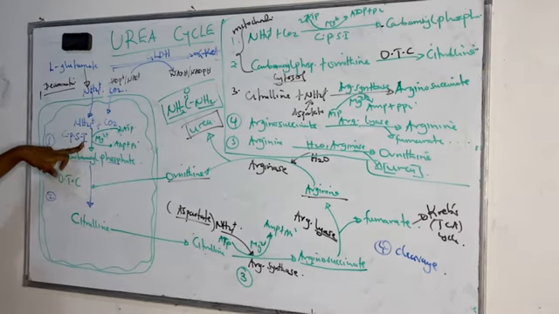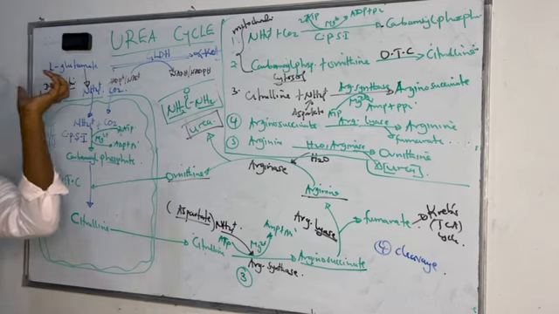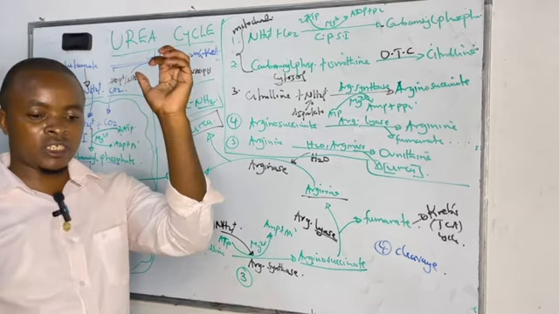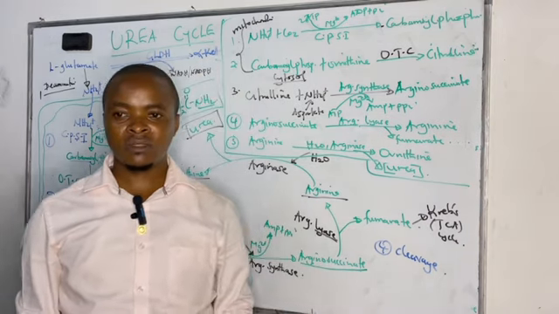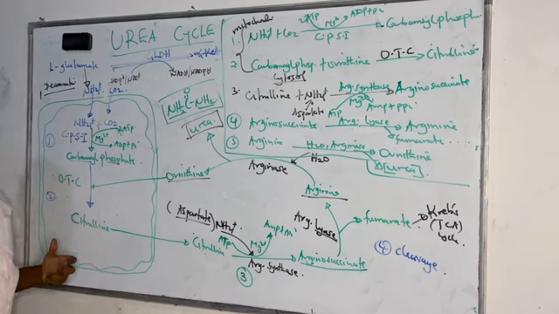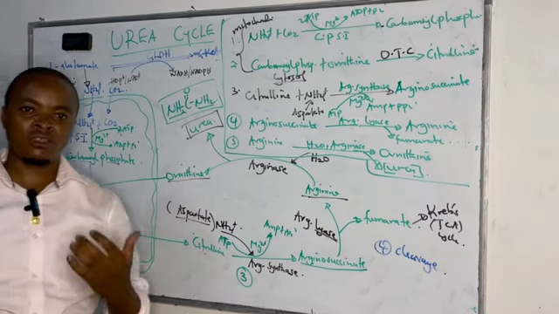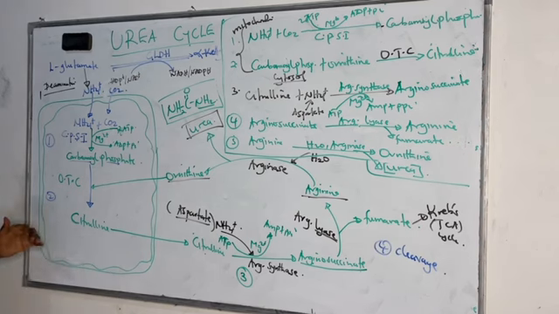So deficiency of this enzyme leads to hyperammonemia type 1, whereby ammonia increases in blood circulation. Because we said ammonia is very toxic, it can even destroy the brain. It can cross the blood-brain barrier and cause brain damage, characterized by forgetting or not paying attention.